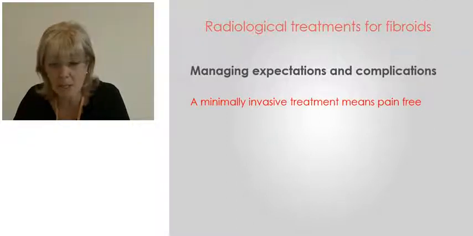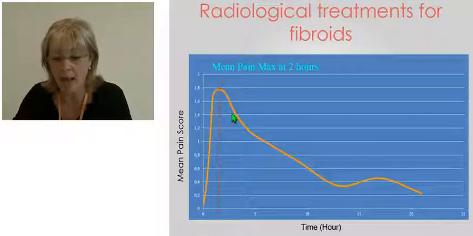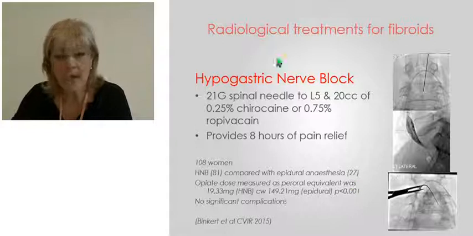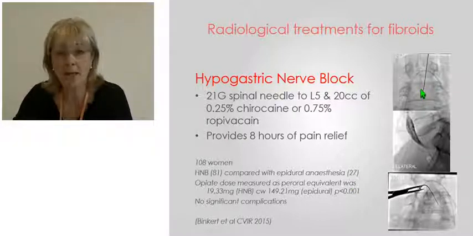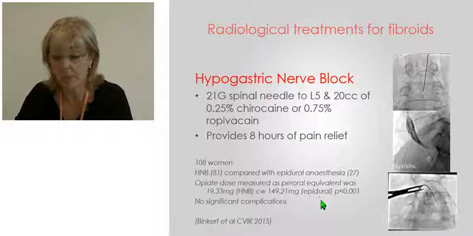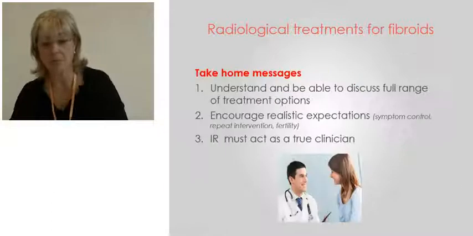The procedure is not painful, but the after effects certainly are. You get a uterine ischemia, and this peaks within 2 hours and takes about 10 hours to come back down. So we need to manage that pain, and using a hypogastric nerve block, as shown here, very simple radiological procedure, which has been shown to really make a big difference with morphine dosage compared with epidural, and a very straightforward procedure that provides 8 hours of pain relief.